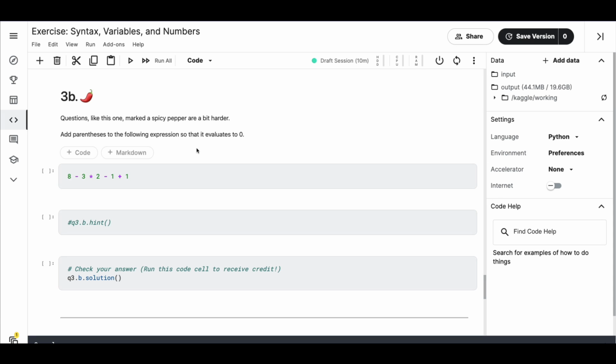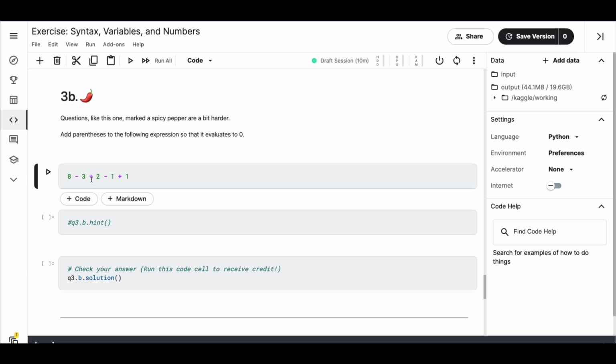Oh, because it's harder. So what you have to do, you have to add parenthesis to the following so that it evaluates to 0. So how do you make it evaluate to 0? That's quite tricky. Okay, I can do this because 3 into 2 is 6. 8 minus 6 is 2. 2 minus 1 is 1. Oops, doesn't work.